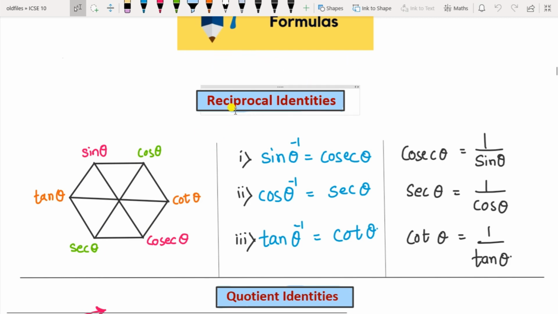So first one is the reciprocal identity. The function which is on the other end of the same diagonal here, that is sine and cosec, that I have written with the same color. Sine and cosec are inverse to each other, that is inverse of sine is cosec, then inverse of cos is sec, inverse of tan is cot here, and vice versa, that is cosec inverse is sine, sec inverse is cos and cot inverse is tan. So this becomes your 6 formulas, so easy.